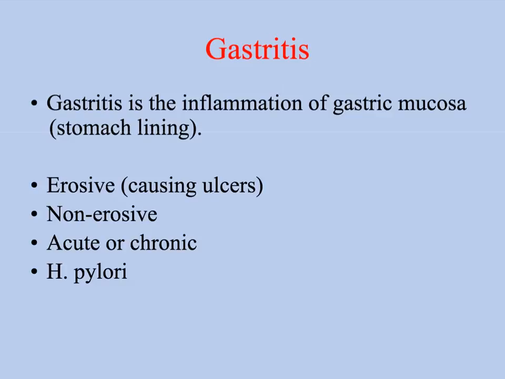H. pylori, again, like I said, is a bacteria that can grow in the abdomen. It's known to be related to some GI irritation. It's not really known exactly how people get H. pylori exposure. It's thought that people who grew up in a rural area might be more at risk for having it. It can pass from person to person, they think. But there's a test that we'll do to determine if H. pylori is present, because we do have to treat it with an antibiotic.